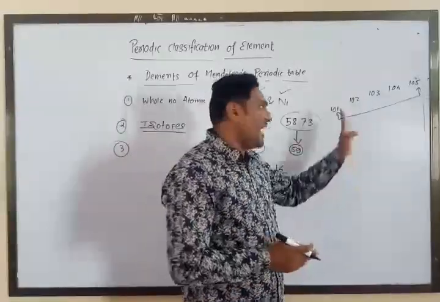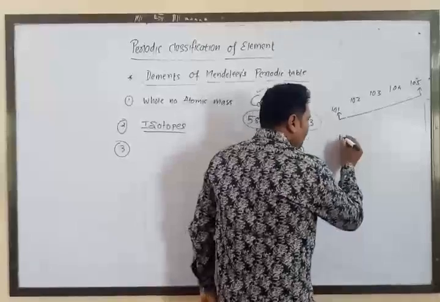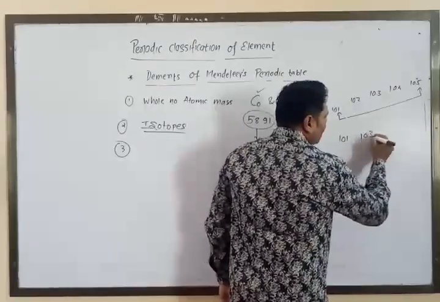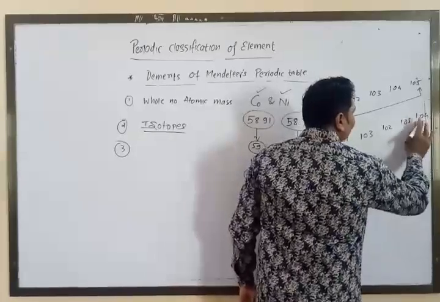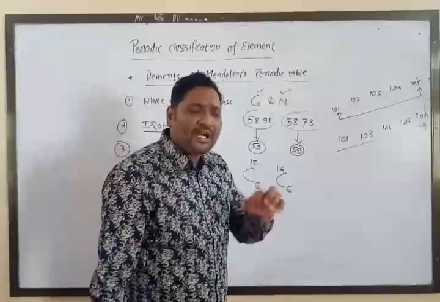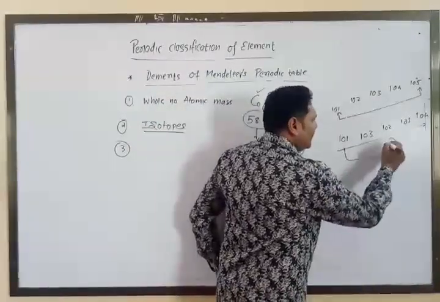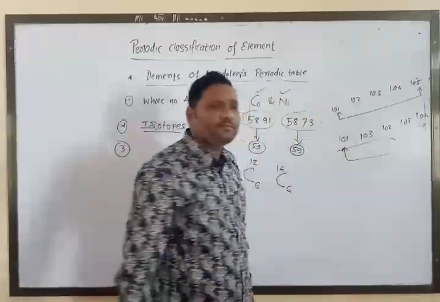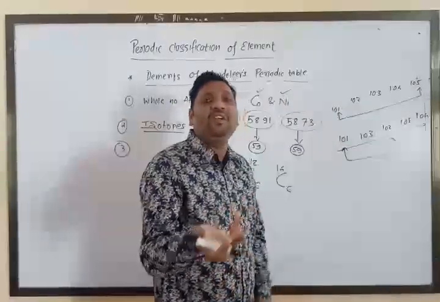But if this rise in atomic mass is not uniform, like this, look: 101, 103, 102, 105, 104. If the sequence is like this, then you can't say how many elements exist between 102 and 101. How many elements were discovered between 101 and 102?